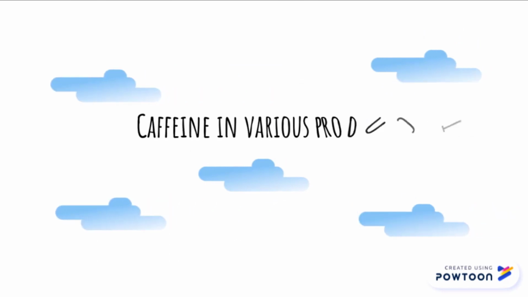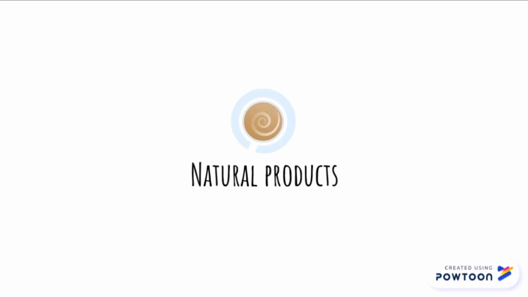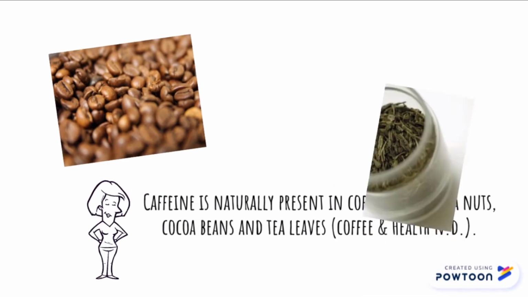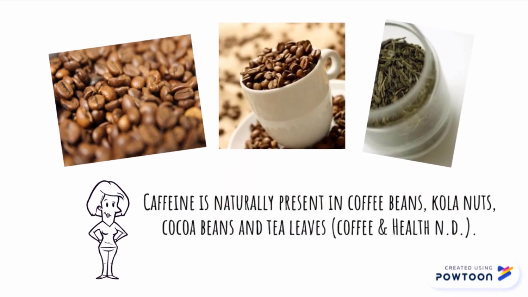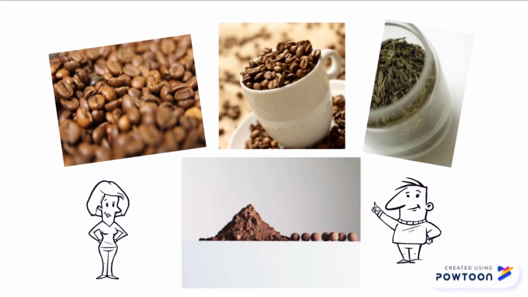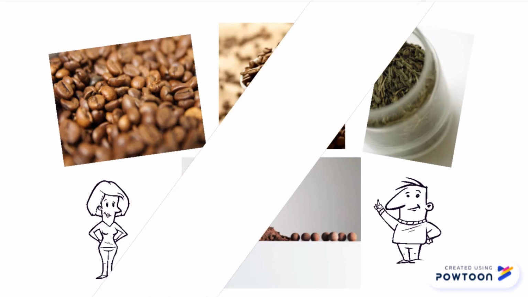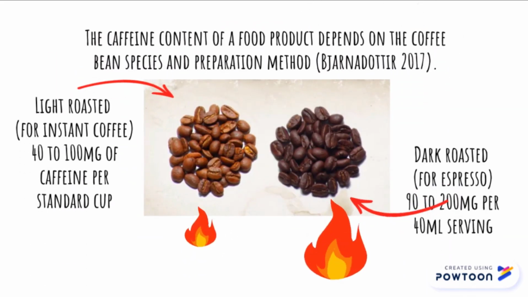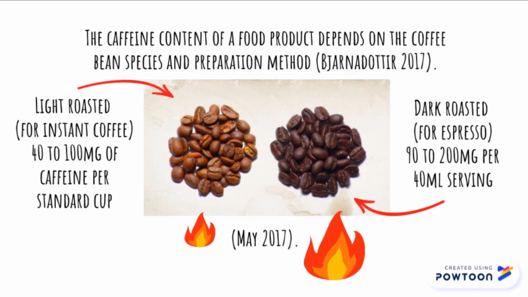Now, let's look into details of caffeine in various products. First up, natural products. As we know, caffeine occurs naturally in coffee beans, which is one of the most well-known sources of caffeine in the world, alongside cocoa beans, kola nuts, and tea leaves. There is a large variety of coffee beans, which results in a diverse selection of coffee that naturally contains different amounts of caffeine. The preparation process too affects the caffeine content in the end product. For example, lighter roasted coffee beans contain more caffeine than darker roasted coffee beans.